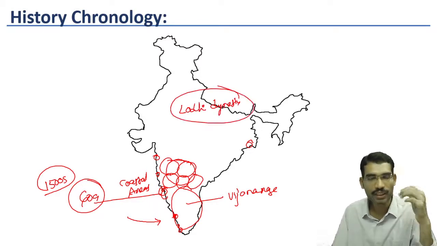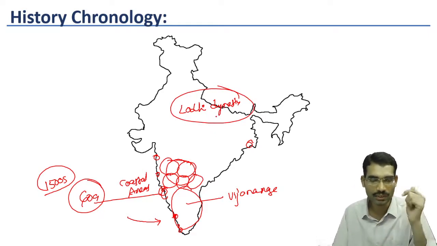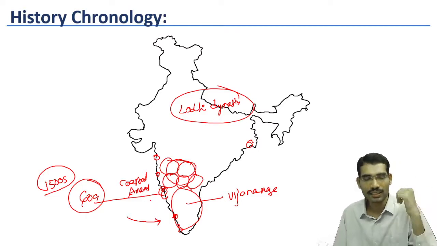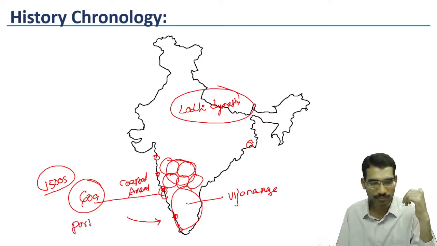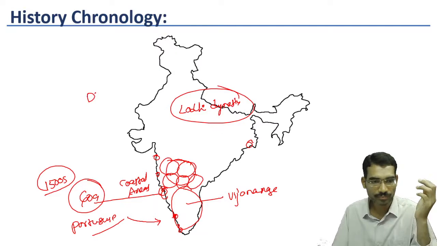So when the Lodi dynasty, Vijayanagara and Deccan Sultanates were ruling, Portuguese set their foot and created an empire, an Oceanic Empire. Now this triggered other countries as well. These people were Portuguese. Now other colonies, other people like Dutch.